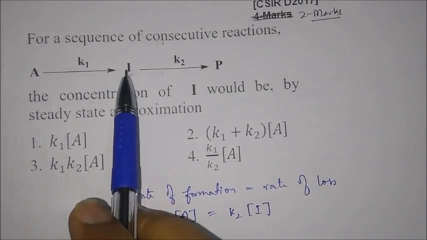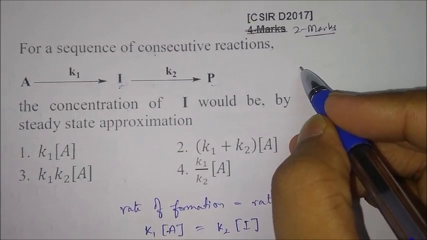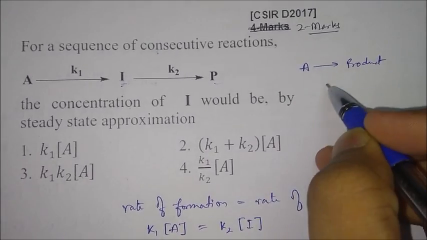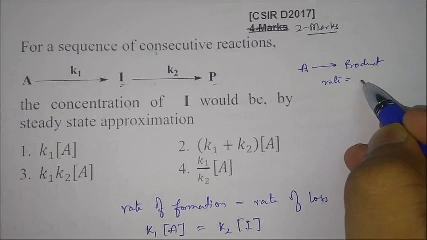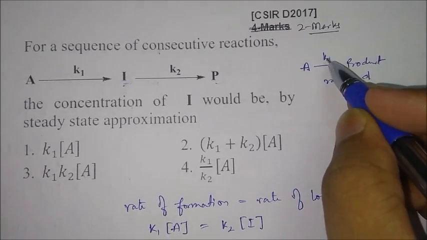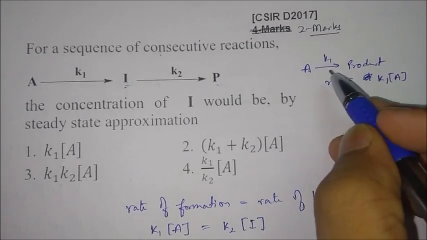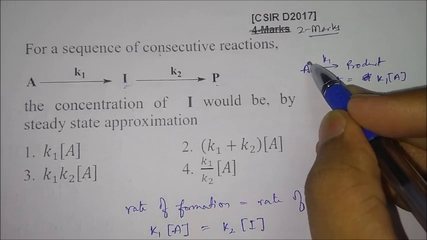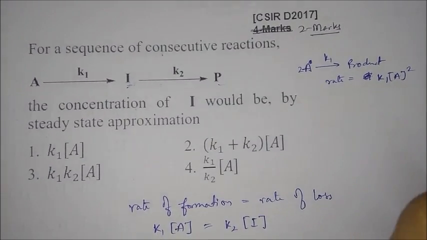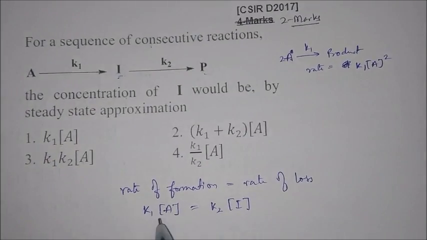In the rate equation we always write the reactant, we never write the product. Like if you have a reaction A turns to product, and K1 is the rate constant, then the rate will be given by K1A. If you have a square, like 2A, then it will become square, 3A then cube. That's how the rate equations are to be written. Here there is no coefficient, so we are just writing it like that.